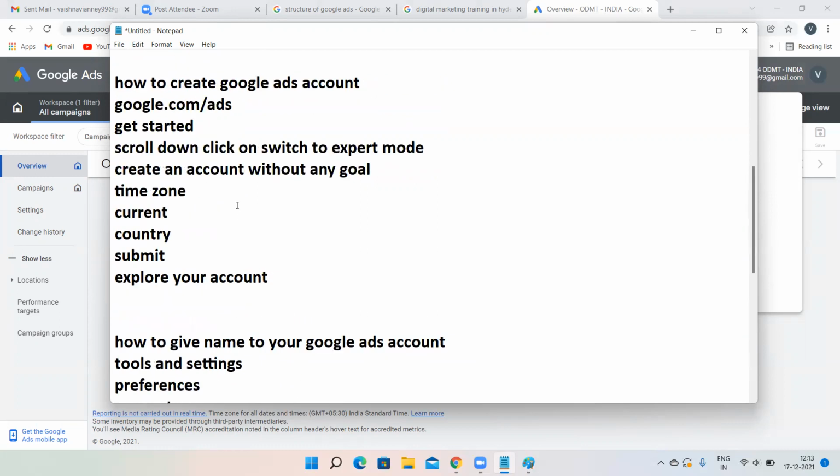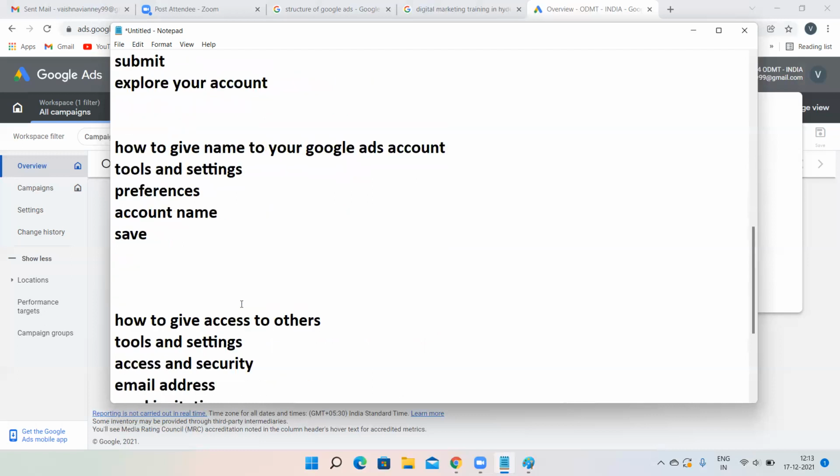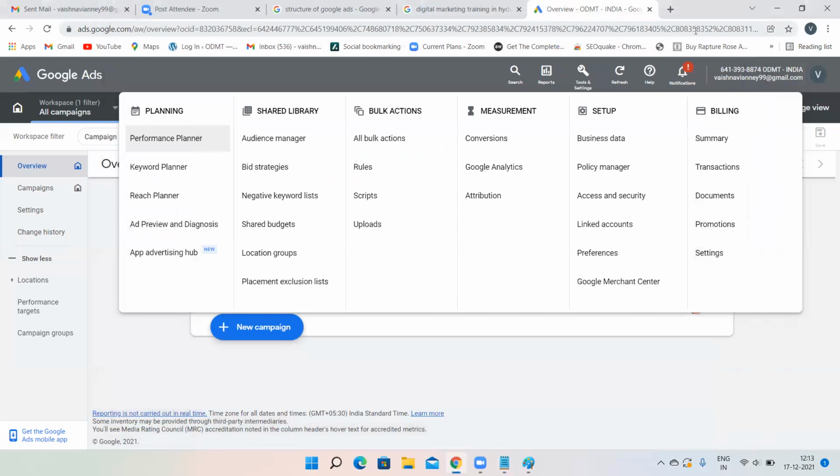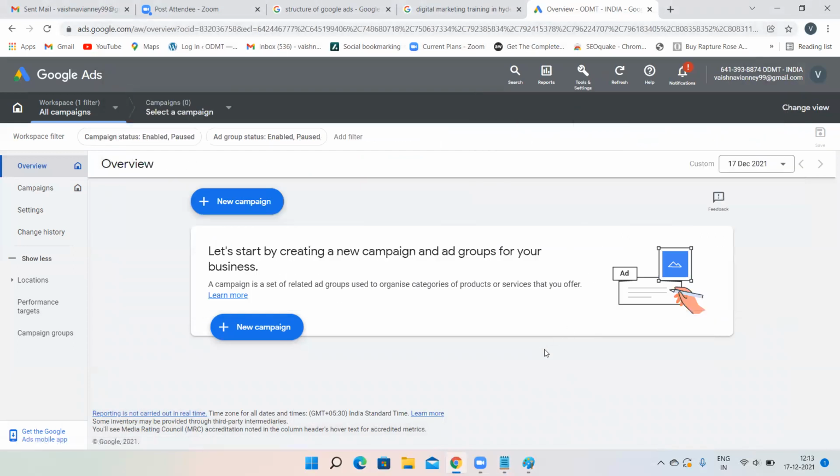So first, create your account, give a name to your account. If you want to give access to somebody, give access to somebody. Now coming to the search network campaign. Till now everything is clear, right? First, Google Ads account, name, access. Is it clear? If it is clear, then we'll create a search network campaign, a basic campaign. Kushal, are you clear? Yes. Okay.